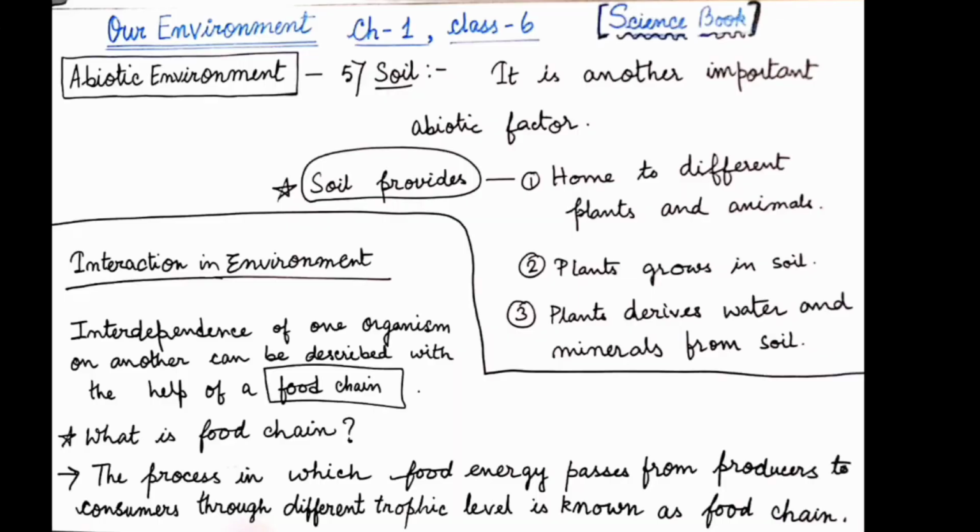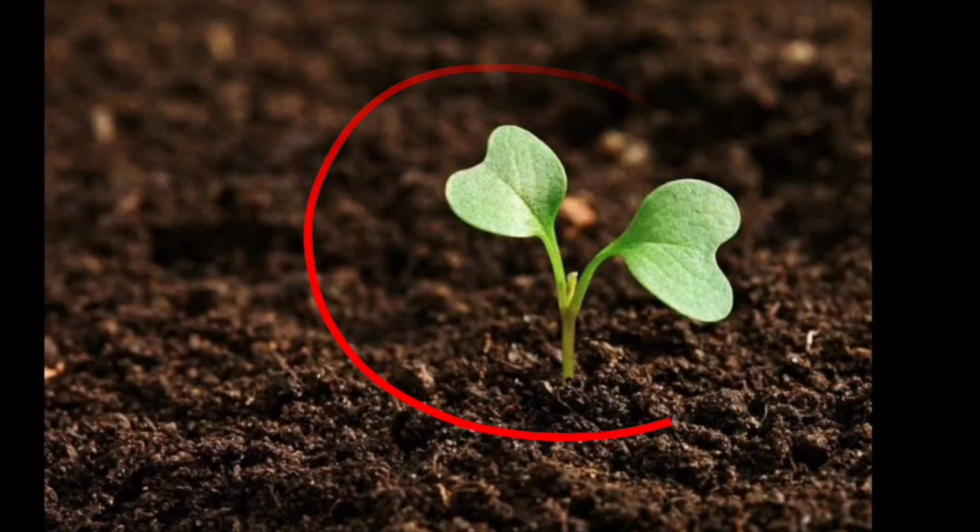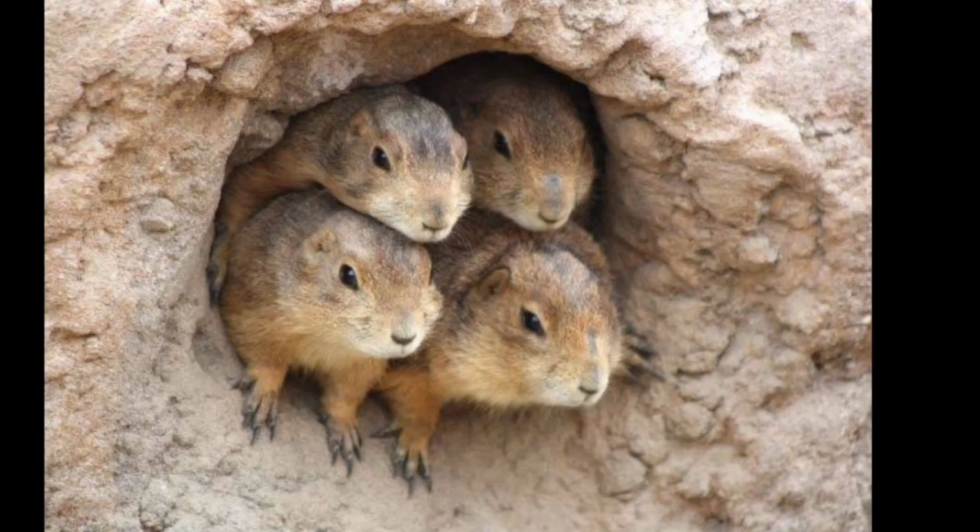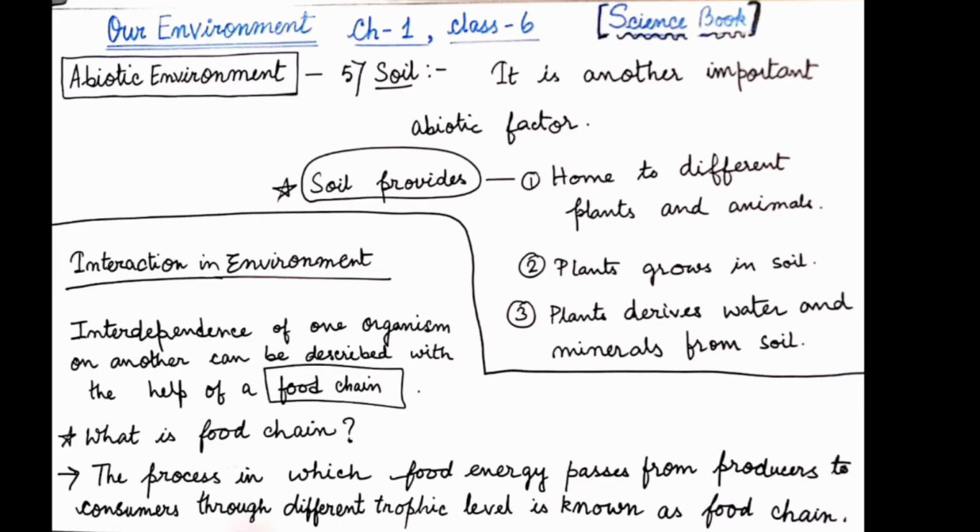So, the last component we are studying in the abiotic environment is the soil. Soil is another important abiotic factor. Soil provides a home to different plants and animals. Plants grow in soil and different animals are also found in soil. That is, soil provides shelter and home to different animals. Now, we are going to the next part, that is, what is the interaction among them.